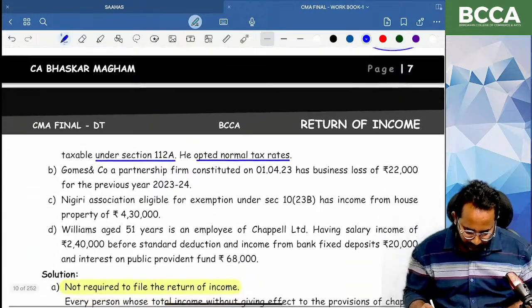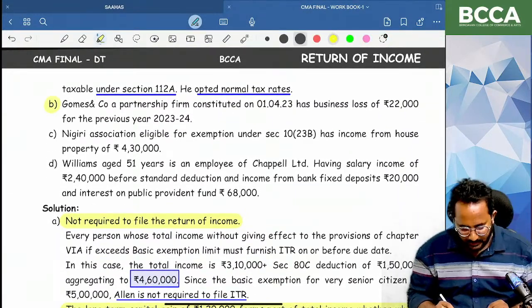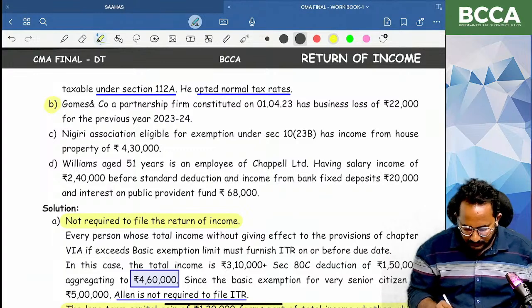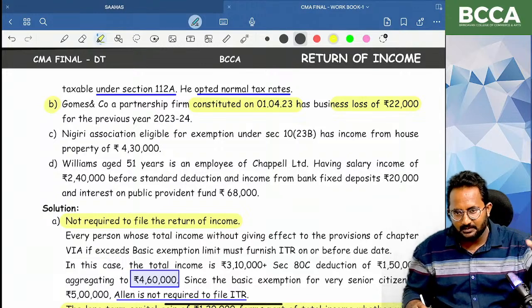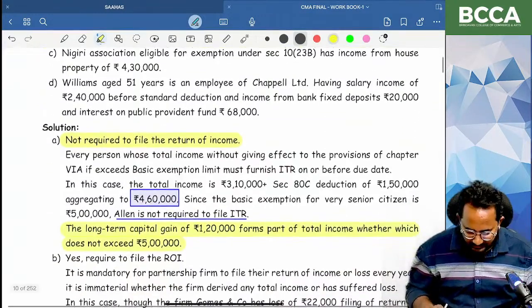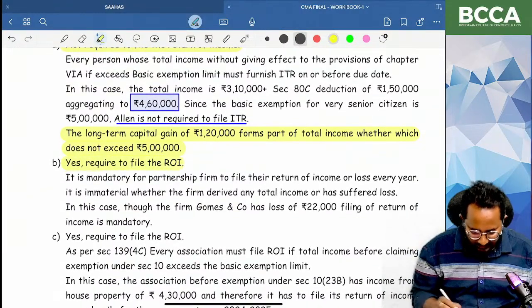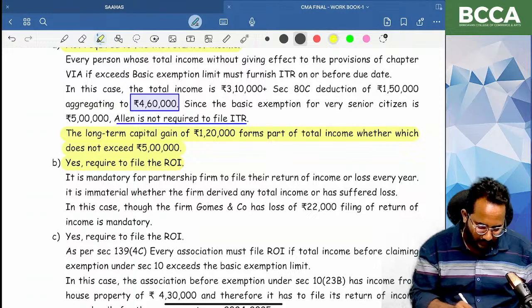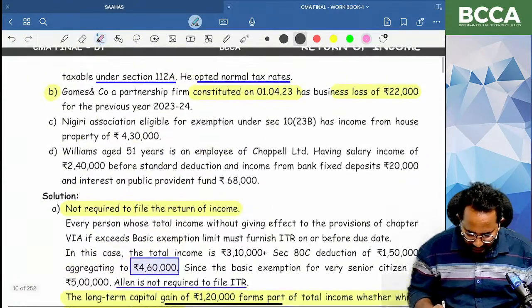Next one. Please give me the answer for the second B point. Worms and Co partnership firm constituted on 1/4/2023. They have a business loss. Even though they have a business loss or profit, irrespective of the turnover or their size, they are required to file the return of income mandatorily. Irrespective of profits, irrespective of losses, they are required to file the return of income mandatorily.